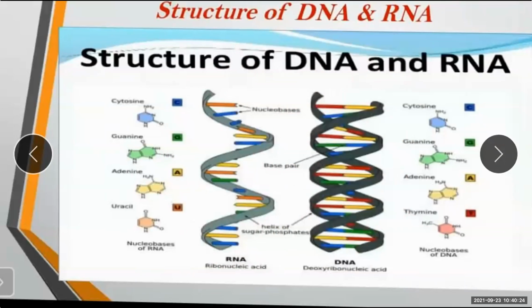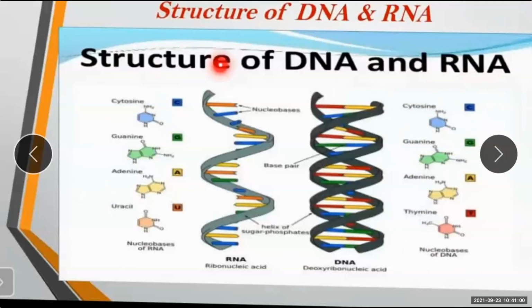The only difference between DNA and RNA is what? First of all, both consist of what? Four nitrogenous bases. Only one thing is different. In DNA, the four nitrogenous bases are cytosine, guanine, adenine, and thymine.